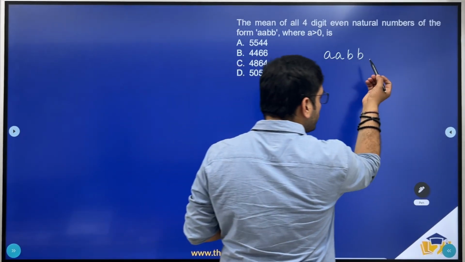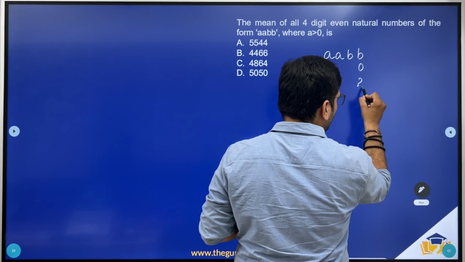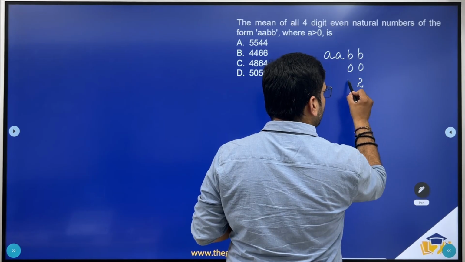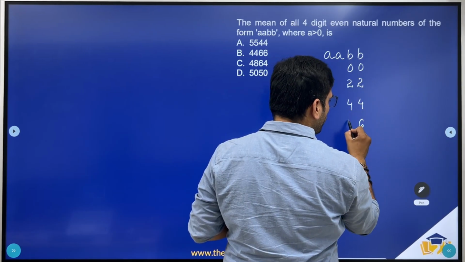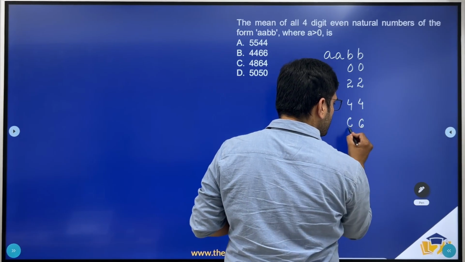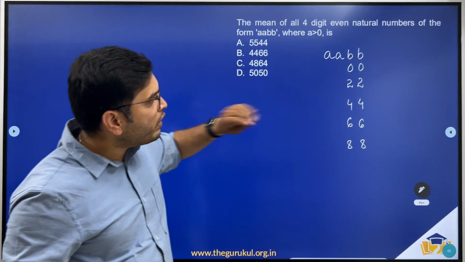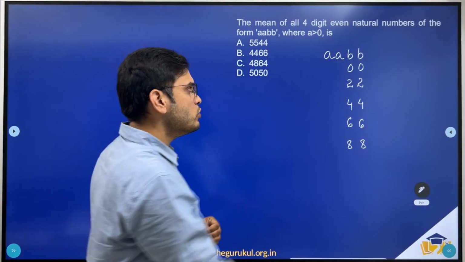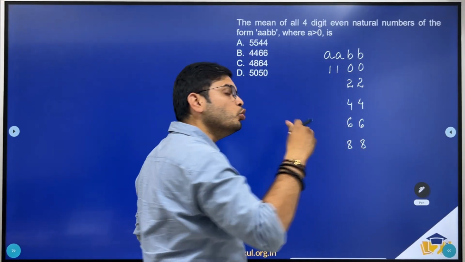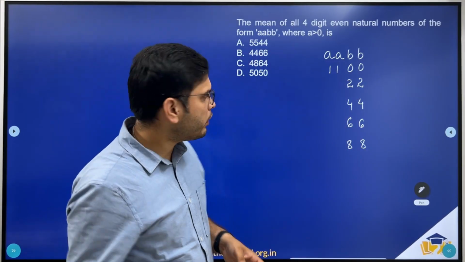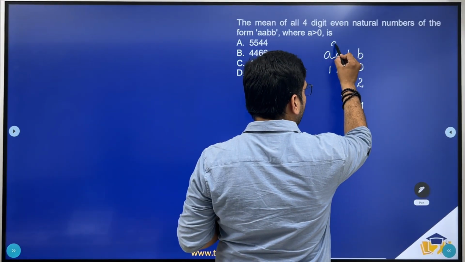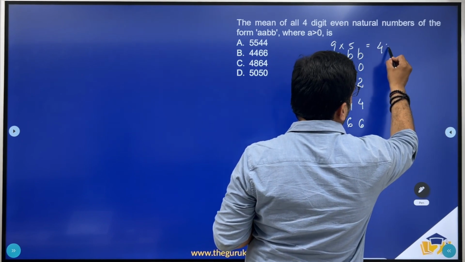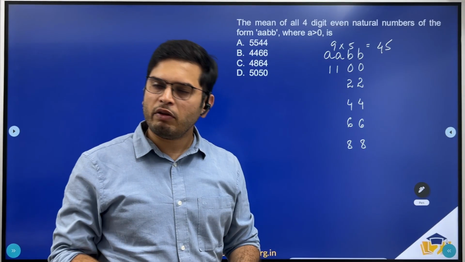So the values that we could take are 0, 2, 4, 6, and 8. So all the numbers should end with 00 or 22 or 44 or 66 or 88. Done. Now, how many values can A assume? Right. So A can take all the values from 1 to 9. So this could be 1100, 2200, 3300, so on. Right. So A can assume 9 values, B can assume 5 values. So the total number of numbers that could be formed are 45. So in the denominator, you should be having 45, right?